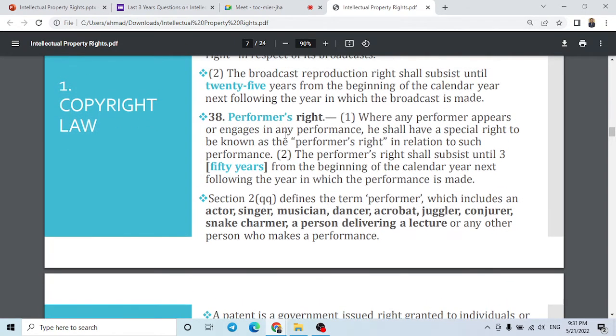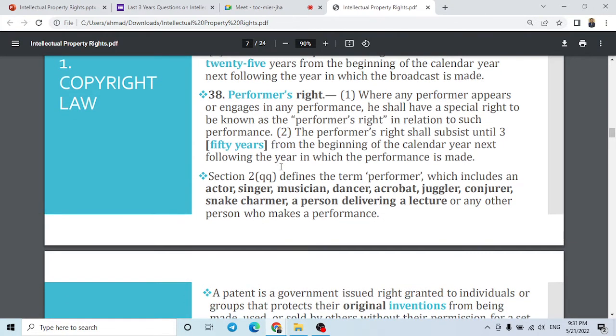Now comes the performer's right. When any performer appears or engages in any performance, he shall have a special right to be known as performer's rights. And performer's rights last till 50 years. So if a question comes on performer's right, you have to select 50 years.